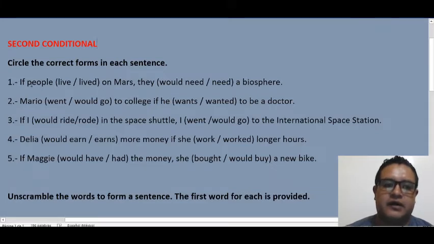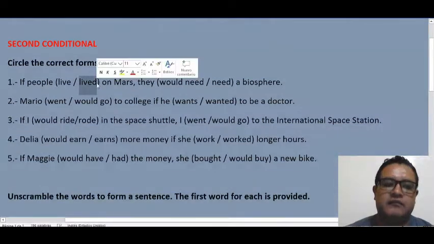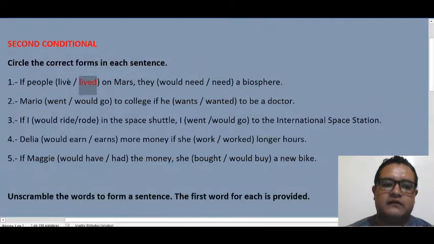So number one, if people, remember that when we start with if, we need to write the verb in past simple. If people lived, because we are working with the past simple. If people lived on Mars, they would need. If we had the past simple here, we need the modal in this case. If people lived on Mars, they would need a biosphere.